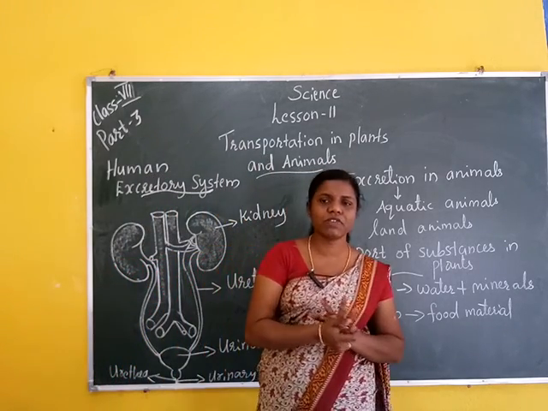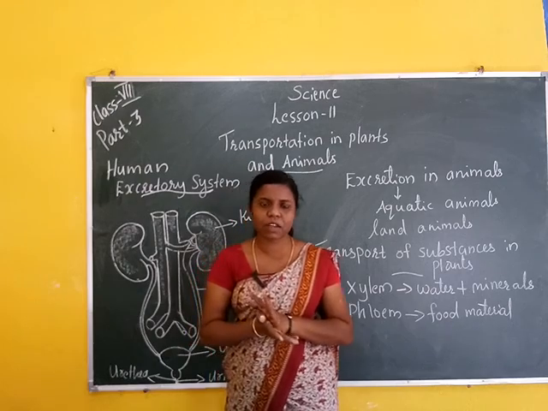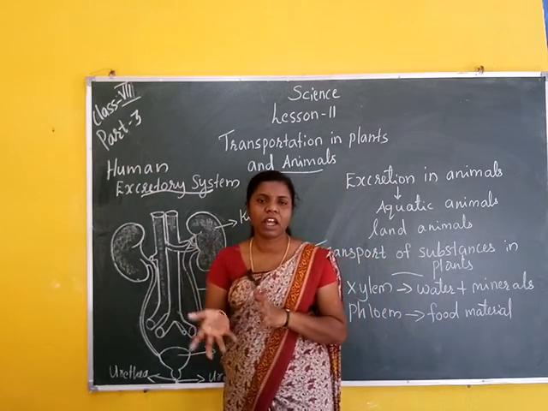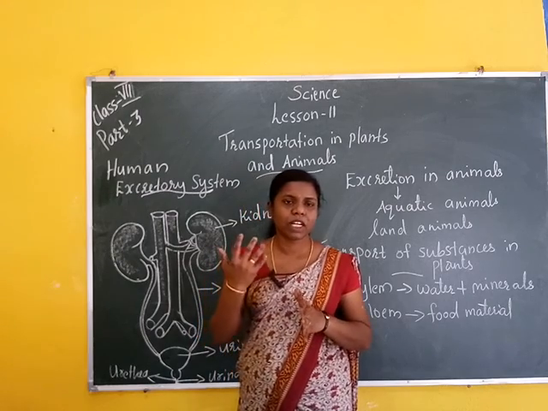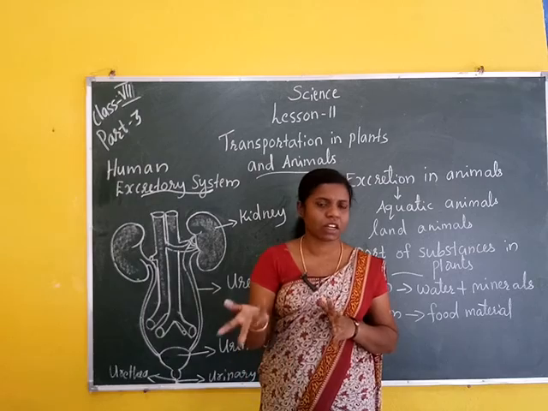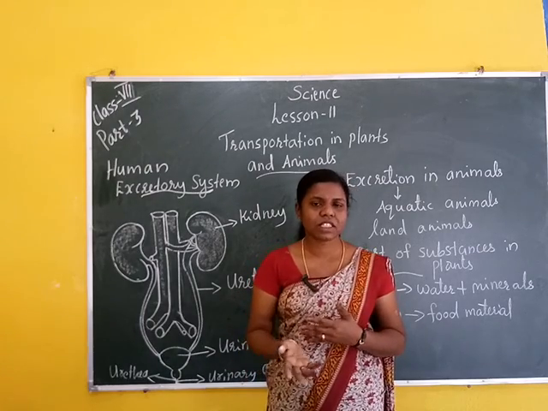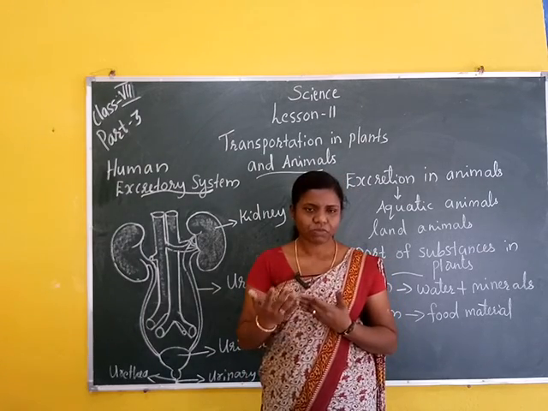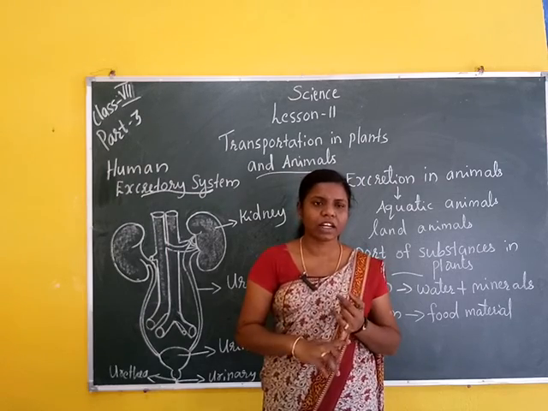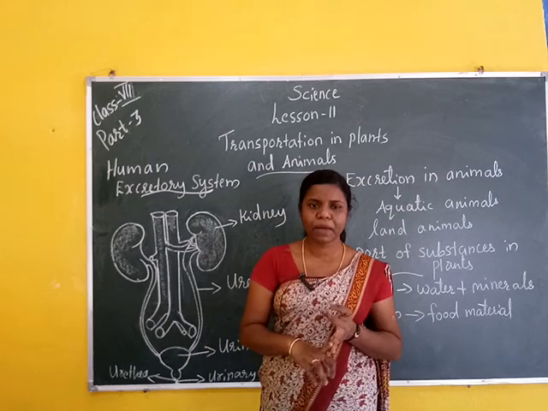In the first portion we mainly studied the circulatory system. The circulatory system consists of blood vessels and the heart. Then the components of blood: RBC, WBC, platelets and plasma. Next we studied blood vessels, which include arteries, veins and capillaries.